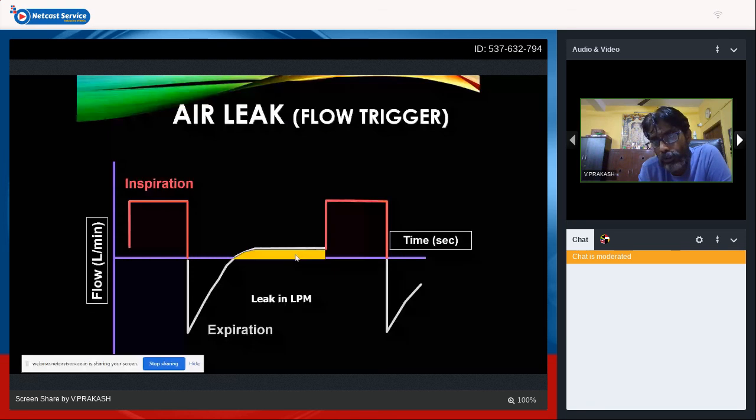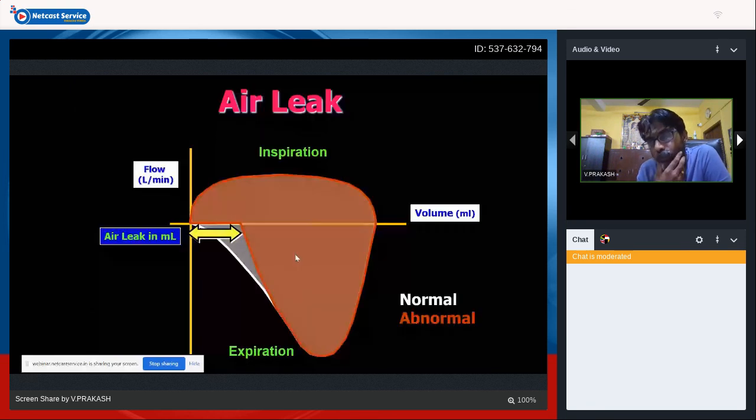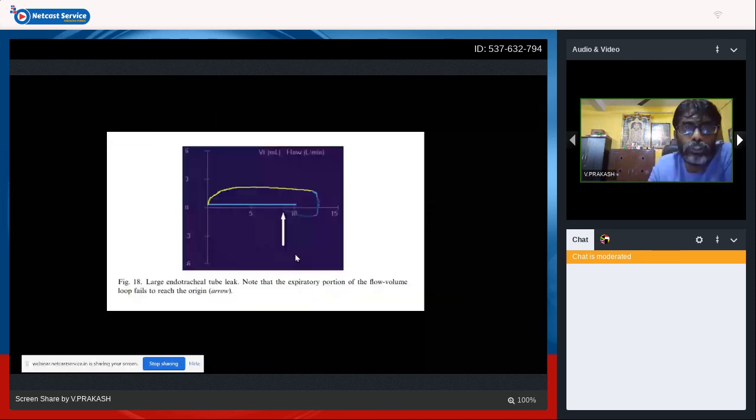In case of your flow versus volume loops, you can see it's foreshortened. Air leak is going to be foreshortened. It touches your baseline before the zero point. It ends early, before your baseline, in air leak. With a large endotracheal tube, the expiratory portion of the flow pattern fails to reach the origin. It foreshortens and ends early. It's a leak. Just changing the tube will serve the purpose.